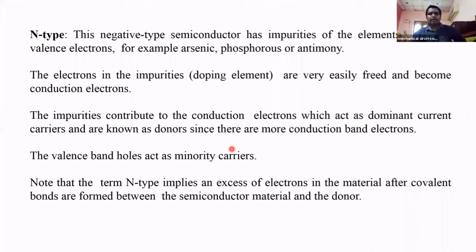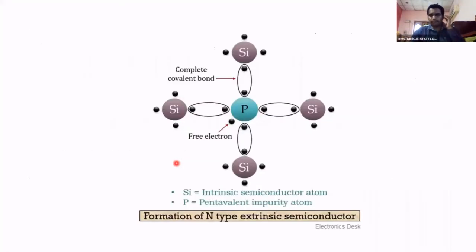Here the valence band has holes. Holes are positive charge carriers, and electrons are negative charge carriers. In N-type materials, electrons are the main reason for the flow of current. So the majority carriers are electrons, and the minority carriers are holes. Now let's see, I will explain.